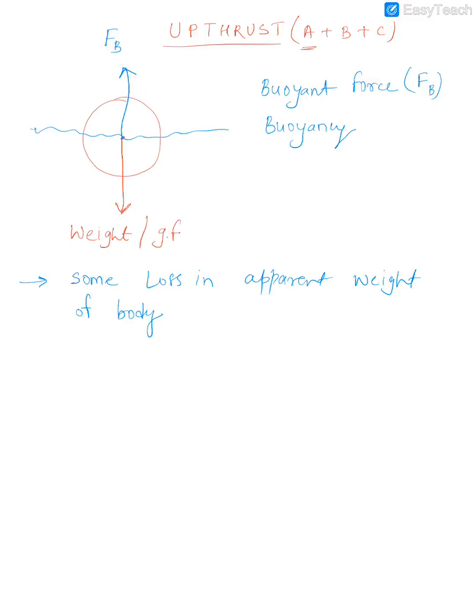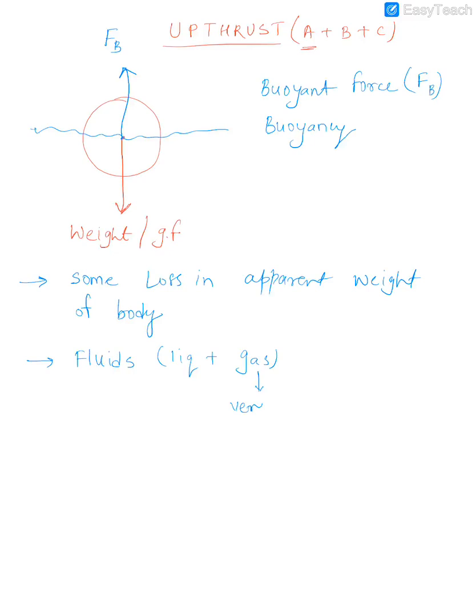Okay, one more thing. Remember, I hope you'll remember what you mean by fluids. So what do you mean by fluids? Liquids and gases together are called as what? Fluids. So remember, fluids can exert upthrust, meaning it's not just that water or the liquids are exerting upthrust, it is a gas also who's exerting the upthrust. But the upthrust exerted by the gas is very less.